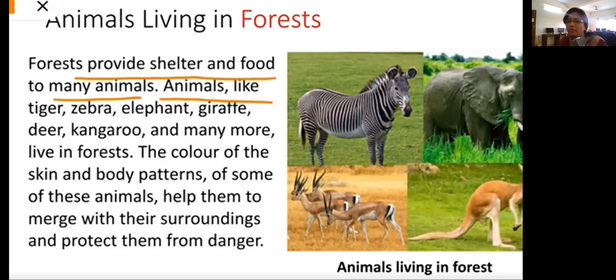If it wants to hunt, imagine a goat is coming and cannot recognize that a tiger is sitting there, and as soon as the goat comes near, the tiger can catch and eat it. This is the way some animals' skin color and pattern match the surroundings so that they get protected from dangers.